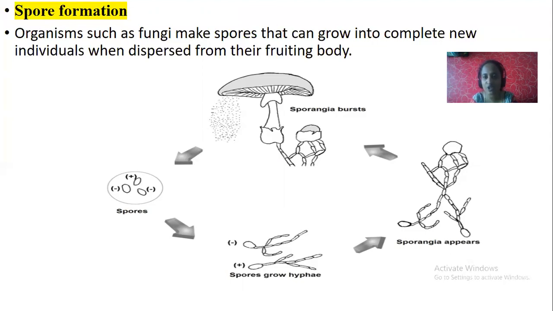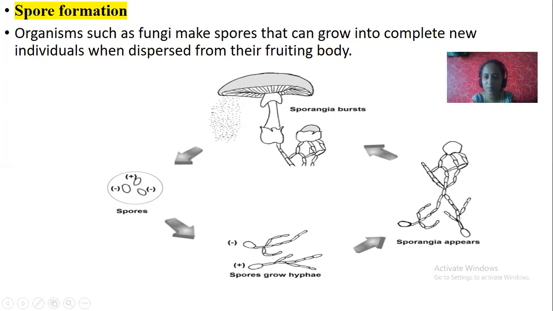Example, fungi, mushroom. Organisms such as fungi make spores that can grow into complete new organisms or individuals when dispersed from their fruiting body. See here, this is a mushroom. Within its body, it produces spores just like a seed, both positive as well as negative, both male as well as female spores. You can see when they fuse together, it forms a zygote or new organism. Again, the new organism develops into a complete fungus.